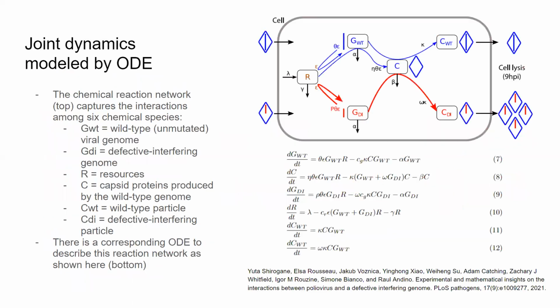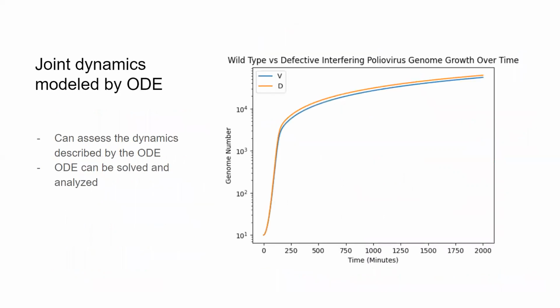To answer this question, we first looked back at a deterministic model that was created around this concept. It was based off of a chemical reaction network seen on the top that depicts this co-infection. And based off of this chemical reaction network, a system of ODE, or ordinary differential equations, was then developed, which is seen on the bottom. The significant thing about this is that they can then be plotted, as can be seen on the right here. We can assess the dynamics of this interaction. However, this does not account for the randomness and extinction that you might see in an actual real-world infection.